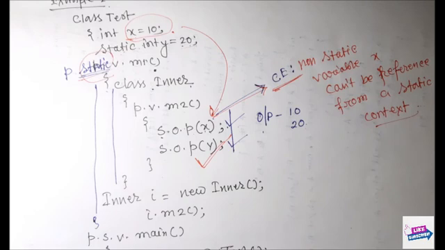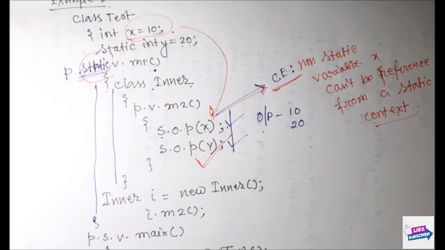The purpose is whenever we want to use code frequently, more than one time, within a method, then we can go for a method local inner class.